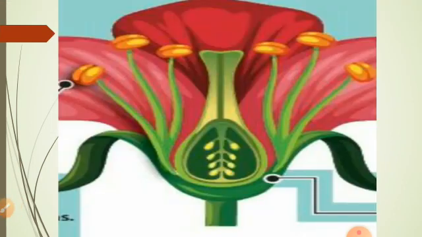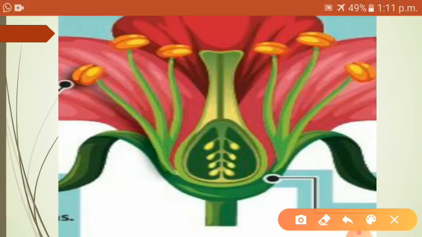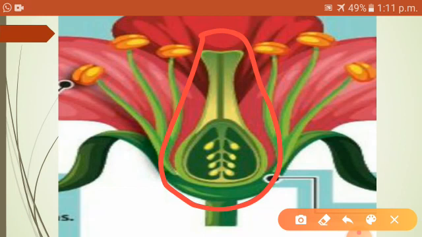Yes. Inner to this androecium whorl, we can find the female reproductive part of a flower called carpel or pistil, also known as gynoecium. So this is the female reproductive part of a flower.